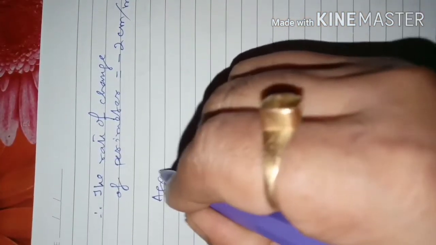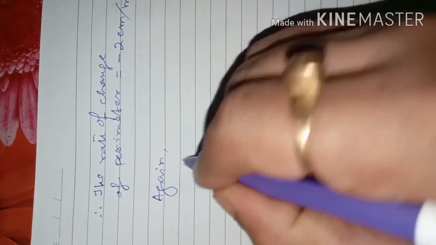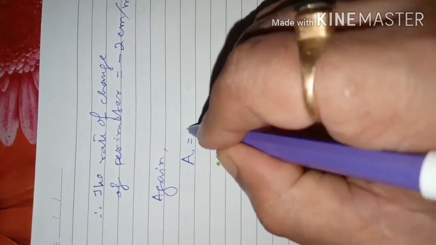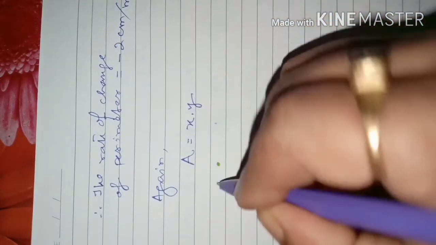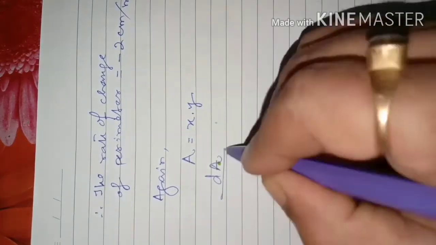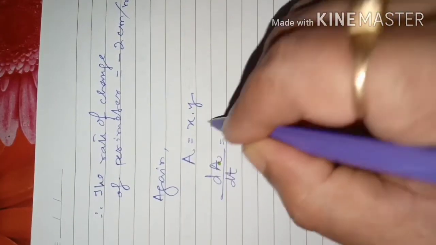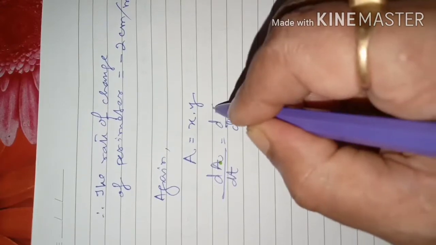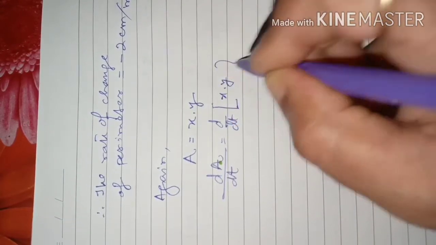Now area, again area of a rectangle is length multiplied by breadth. Then rate of change of area, that is dA by dt, is equal to d by dt of x multiplied by y.